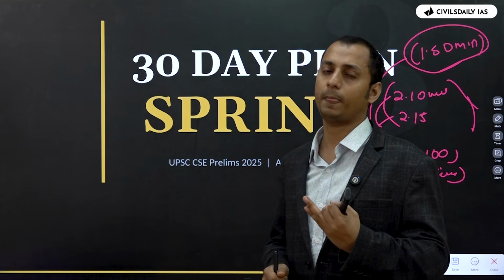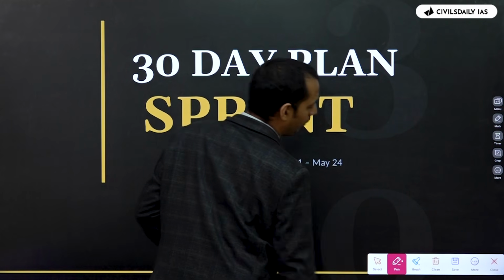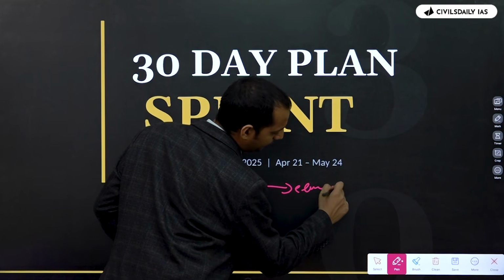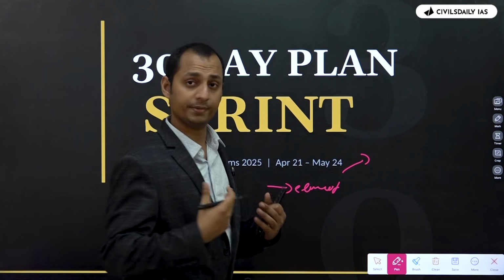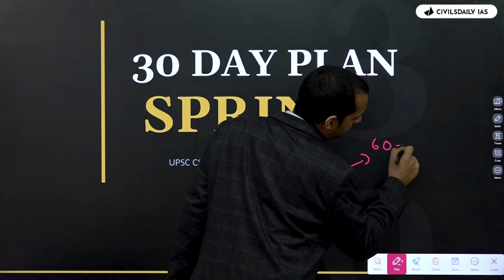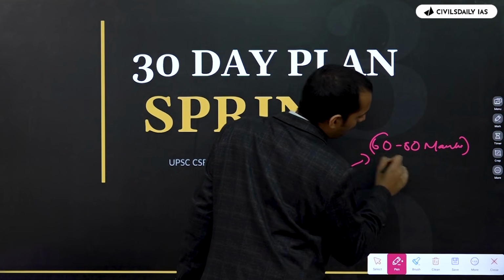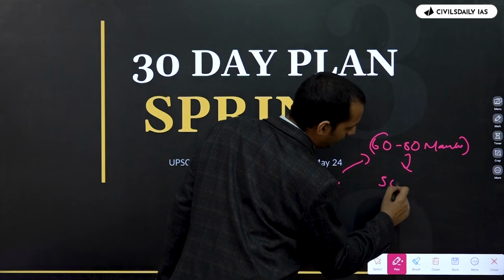focusing on the content, and the third most important thing that we are going to talk about in the video is you have to improve the elimination techniques as well. Okay. Now let's say for example, your scores in the full length test, for example, in our Civilsdaily open test or in any other academies, your marks are between 60 to 80. Or let's say 50 to 60 or something.